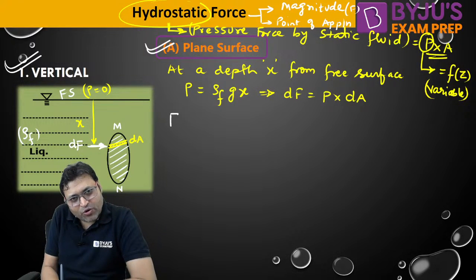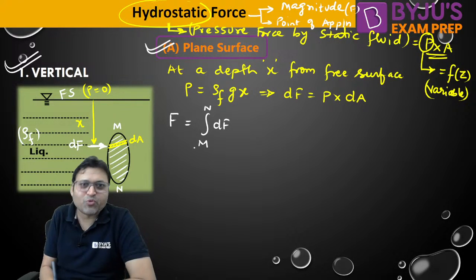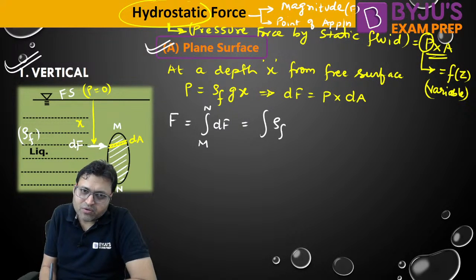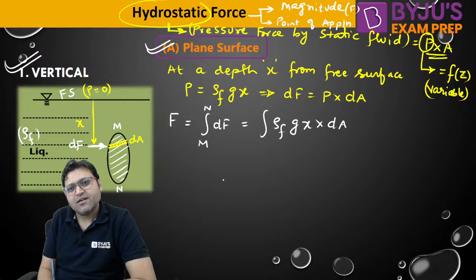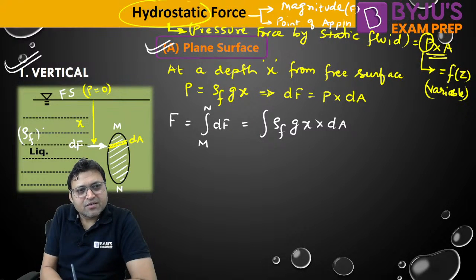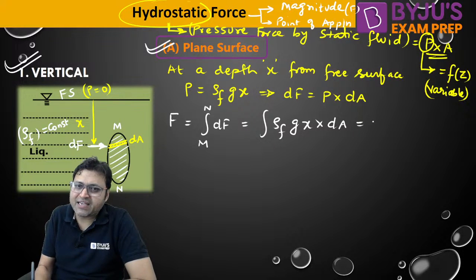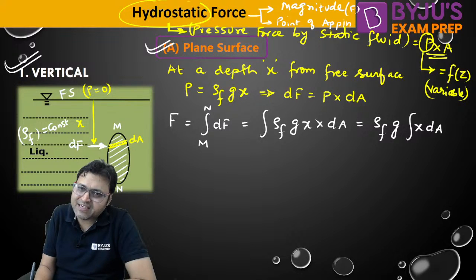So the total hydrostatic force is the integration of dF from m to n, from the top to bottom, or we can say that is the integration of rho into g into x into dA. Rho is constant, the fluid is incompressible, so that is written as rho into g into the integration of x into dA.